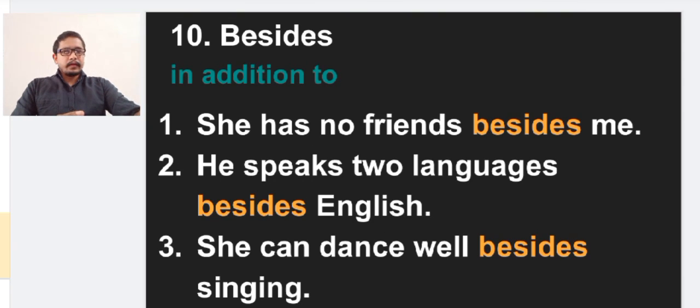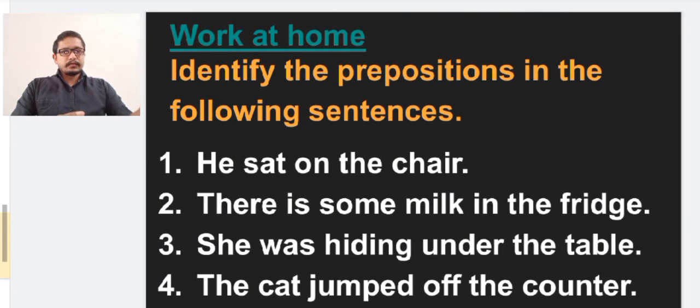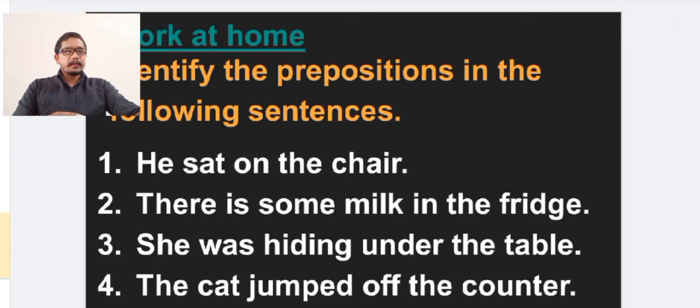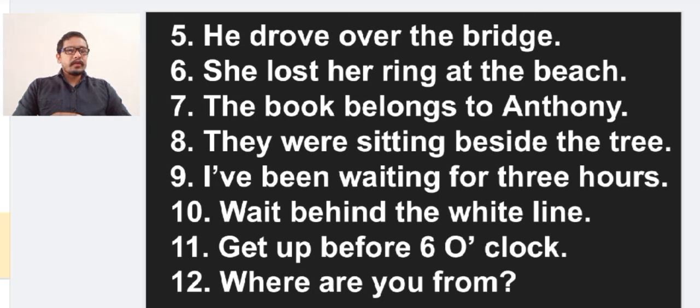And now the practice work at home. Identify the prepositions in the following sentences. First one, he sat on the chair. There is some milk in the fridge. She was hiding under the table. The cat jumped off the counter. He drove over the bridge.